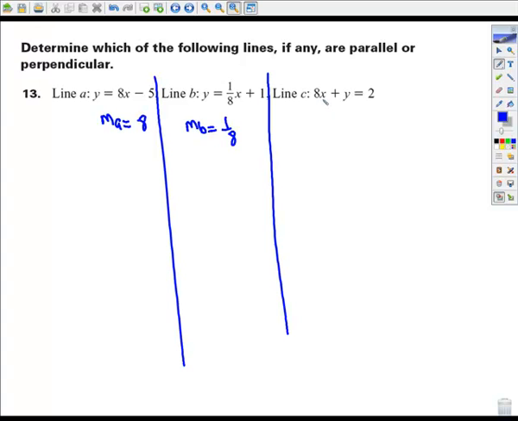And we have to figure out the slope of line C, but they didn't make it very difficult for us. It's almost in slope-intercept form. We just have to go ahead and subtract the 8x, and then we have 2. So the slope of line C is negative 8. Remember, to be parallel, they have to be exactly the same. So none are parallel.